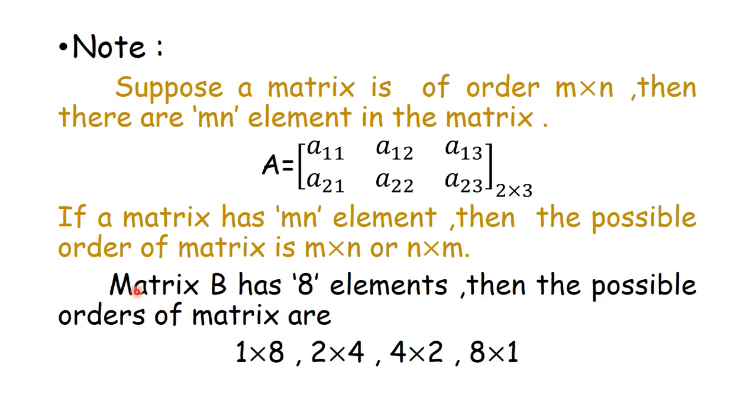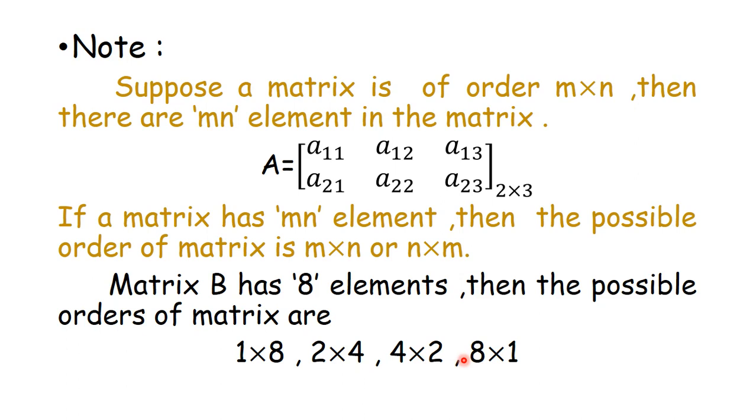Now consider the matrix B. Suppose this matrix B has 8 elements. Now if the matrix has 8 elements, then what is the possible order of that matrix? Then the possible order of that matrix may be 1 into 8 or 2 into 4 or 4 into 2 or 8 into 1. If you see all these, these are the only 4 possible ways.